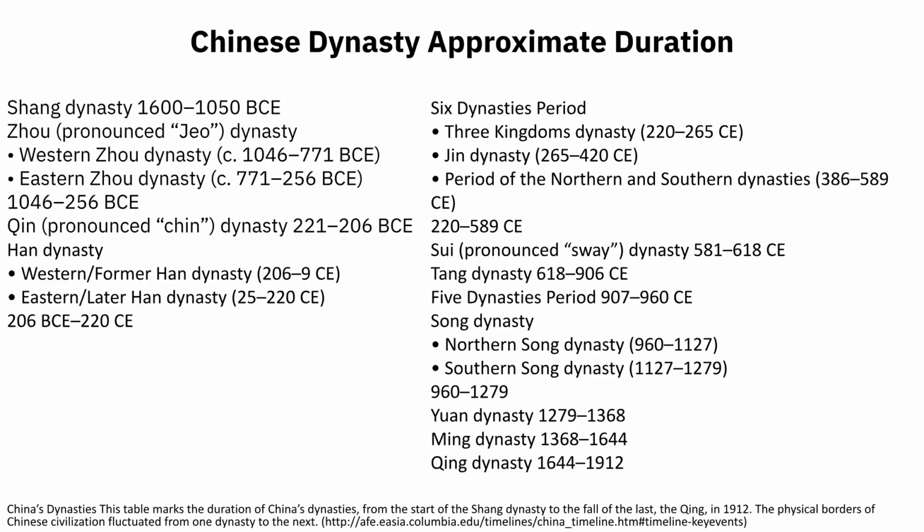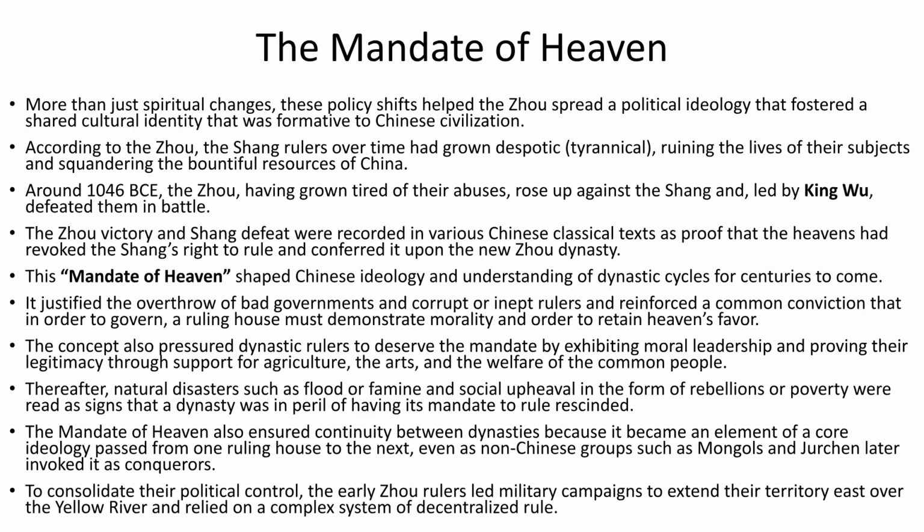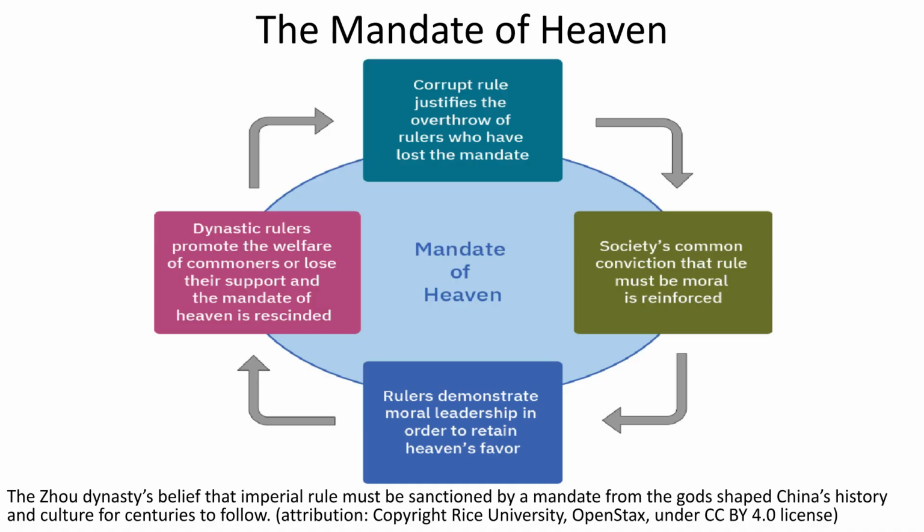This table outlines the duration of China's dynasties, from the Shang to the Qing, illustrating how their physical borders evolved over time. The mandate of heaven justified the Zhou's overthrow of the Shang, establishing a political ideology that required rulers to demonstrate morality and support their people to retain divine favor. The concept of the mandate of heaven profoundly influenced China's history and culture, dictating that imperial rule required divine sanction.